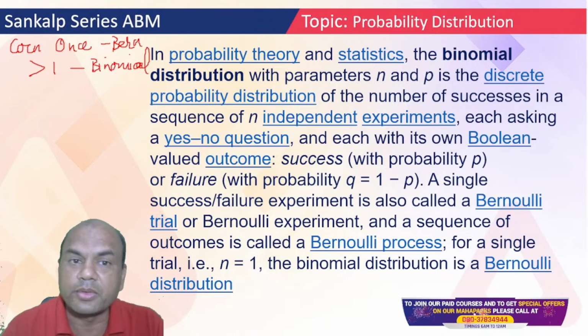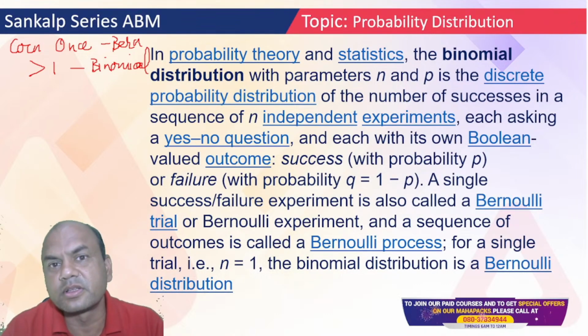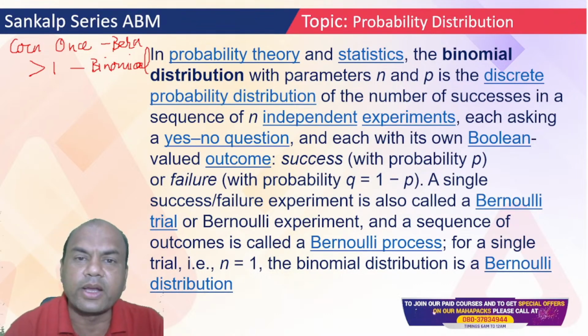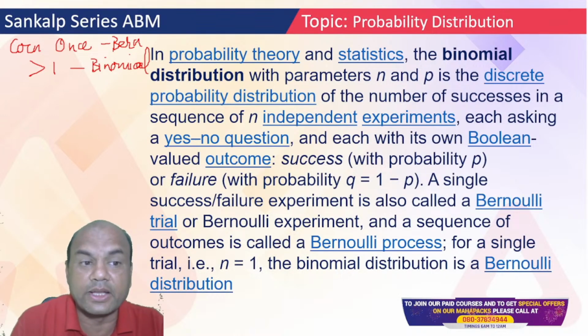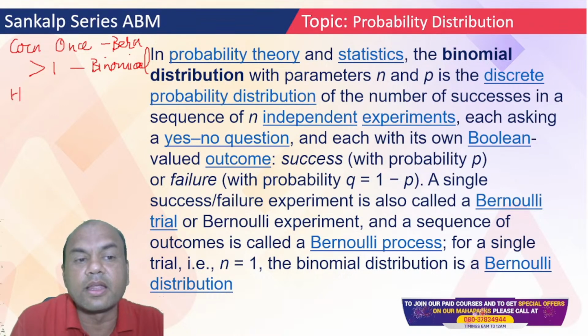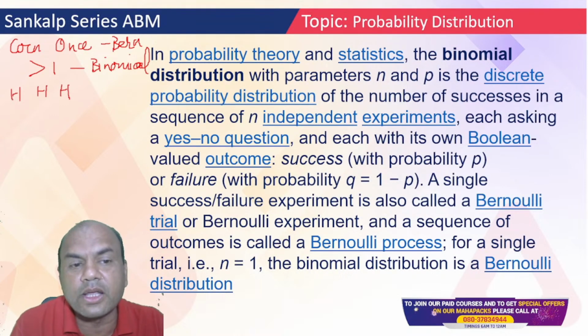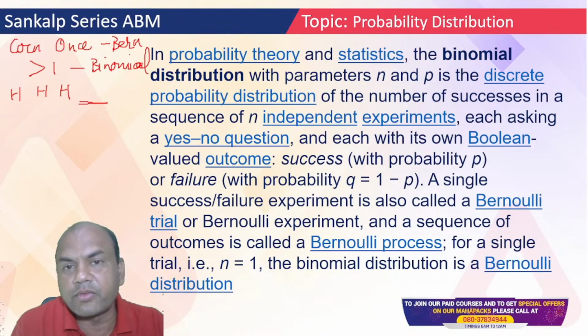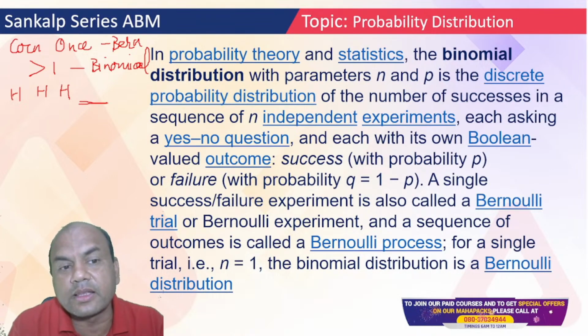So that is binomial. Suppose I ask you one question: I am tossing a coin 5 times. One time I got head. Then again I got head the second time. Third time also I got head. Everyone type in the comment section. 3 times I have got a head. Now fourth time, can you guarantee me that I'll get a head again?